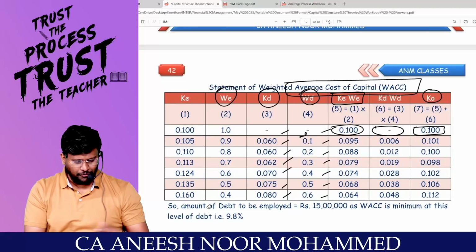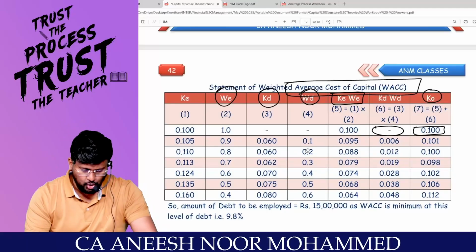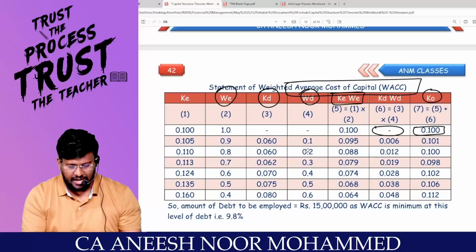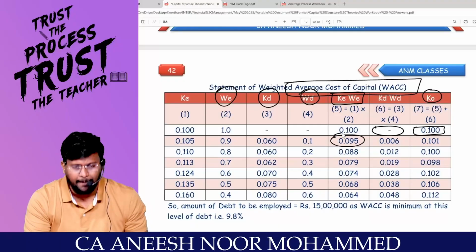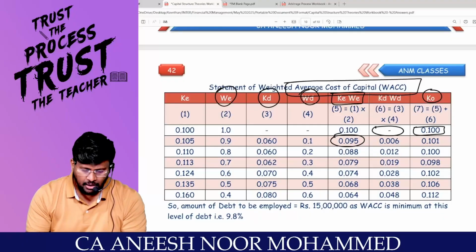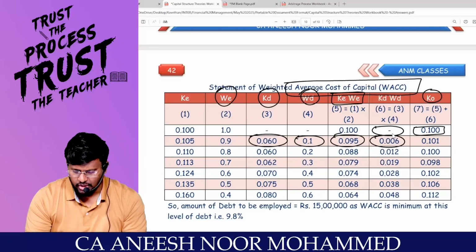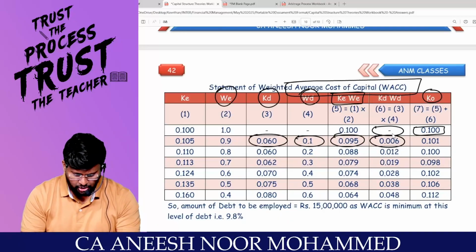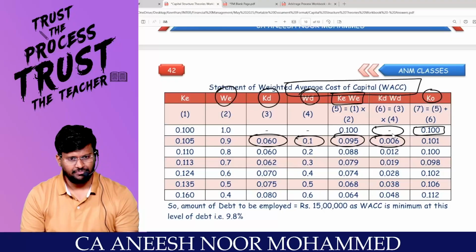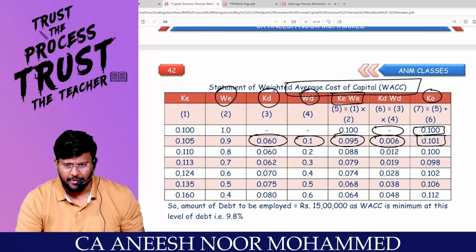In the second situation, tell me what was the KE, the individual cost? 10.5. What is the weight of the KE? 90%. So 10.5 into 90% comes to 9.5%, the weighted KE. What was the KD? 6%. What is the proportion? 10%. 6 into 10% is 0.06%. Plus 0.06 comes to 10.05%, about 10.1%.